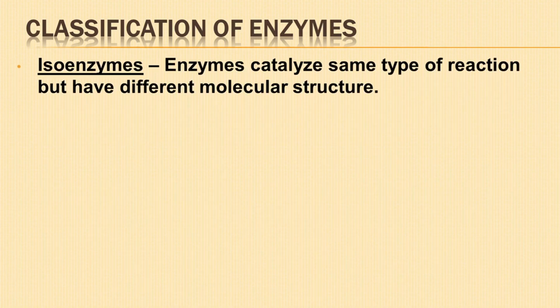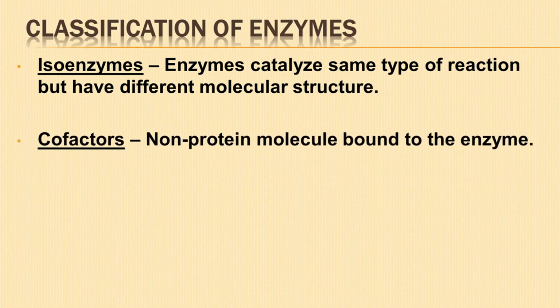Isoenzymes or isozymes. Enzymes that catalyze the same type of reaction but have different molecular structure are known as isoenzymes. Example, alcohol dehydrogenase has 4 isoenzymes in maize.